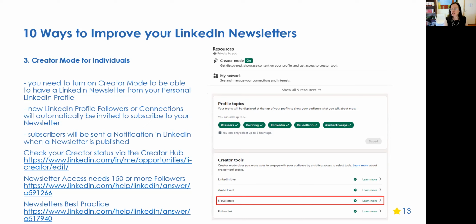But what I'd like to remind you, which I really love about this LinkedIn feature, is that from now on, whenever someone connects with you, they will actually be invited to subscribe to your newsletter. So it's so automatic, so easy. You don't have to nag the person. You don't have to feel like you've asked them. It just automatically happens once you turn on that creator mode.